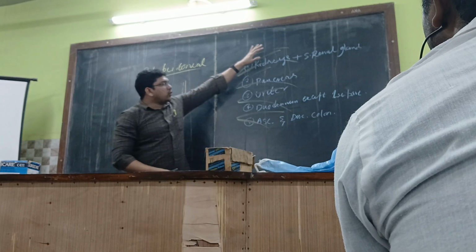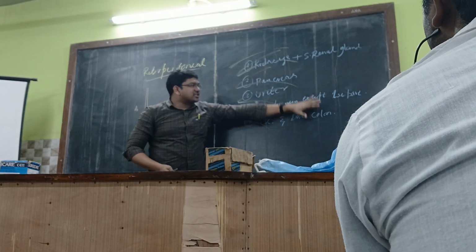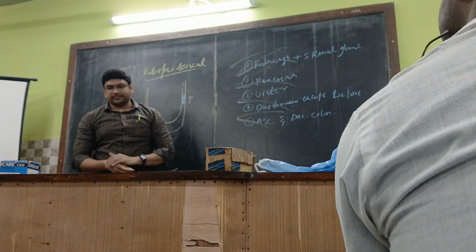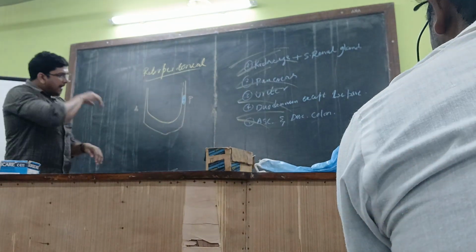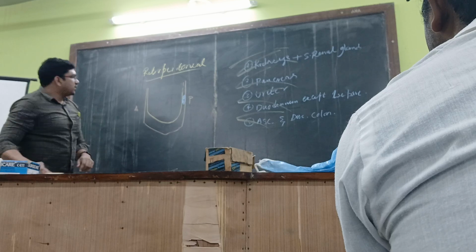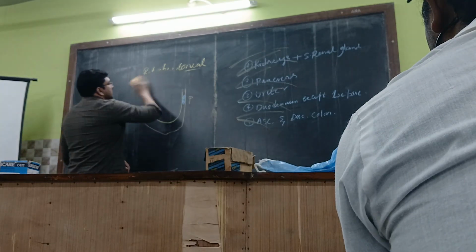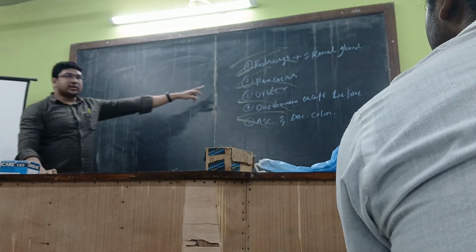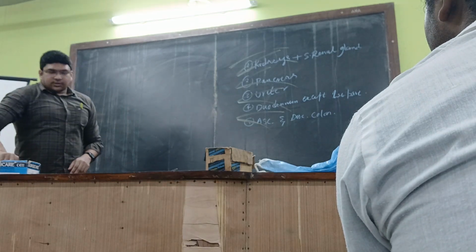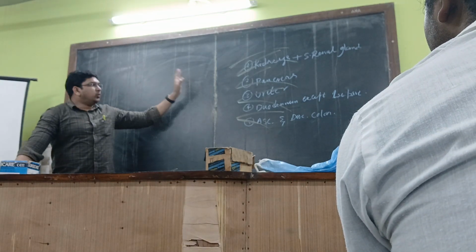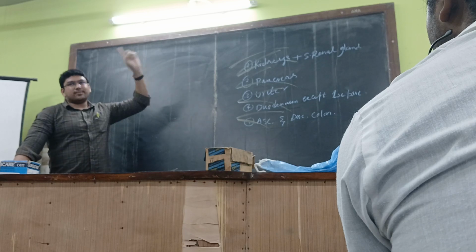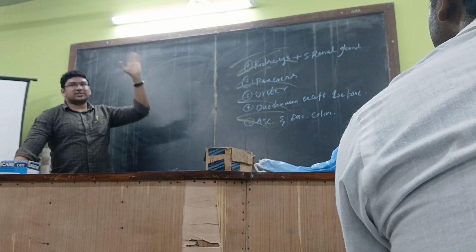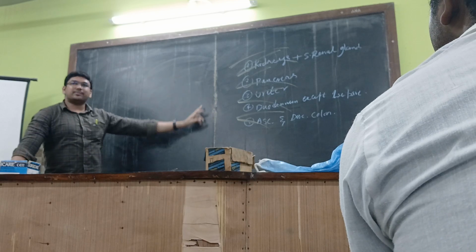If you open the abdomen, you can't see all these structures unless you remove the peritoneum over here. Getting it, right? So these are the structures which are retroperitoneal. So we have found out all the retroperitoneal organs. Now we are supposed to understand which organs are lined by the peritoneum. Apart from these, the rest of the structures will be lined by the peritoneum.